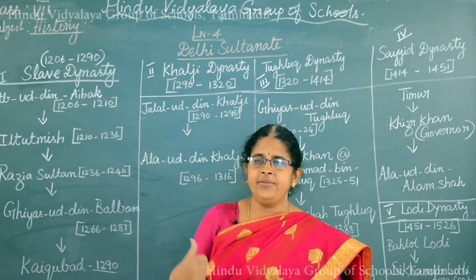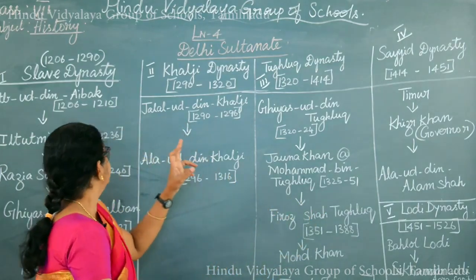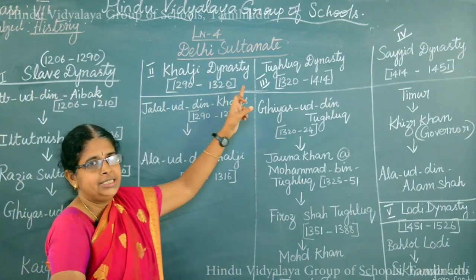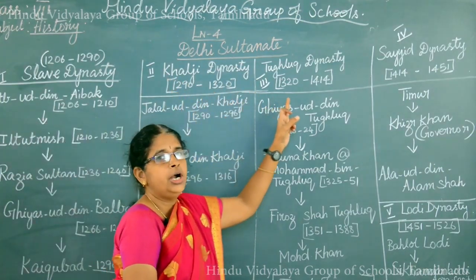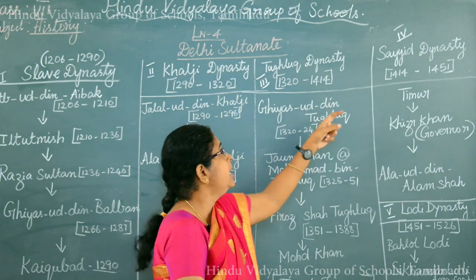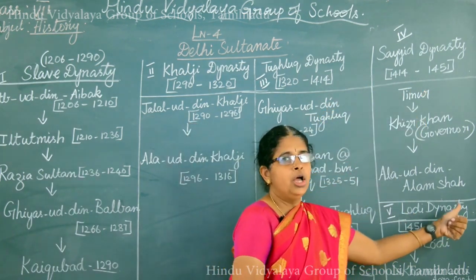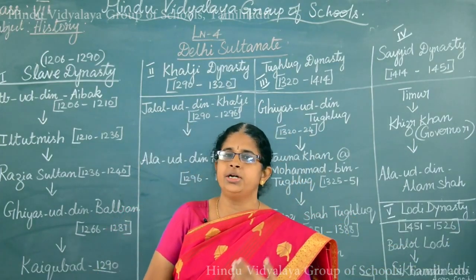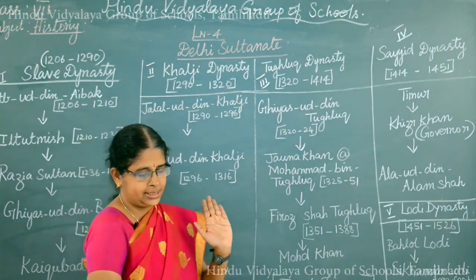So, today we are going to see about the 5 important Delhi Sultanate dynasties. They are the slave dynasty, the Khalji dynasty, which can also be called the Khilji dynasty, the third one is the Tughlaq dynasty, the fourth one is the Sayyid dynasty, and the fifth one is the Lodi dynasty. So, 5 dynasties we are going to see, and who the important persons were who ruled over these dynasties.